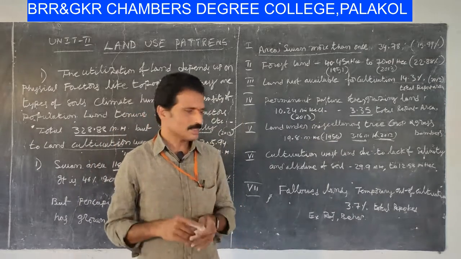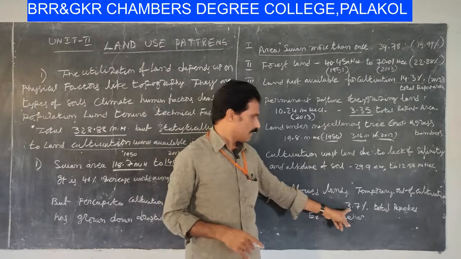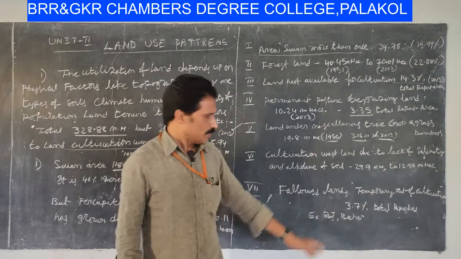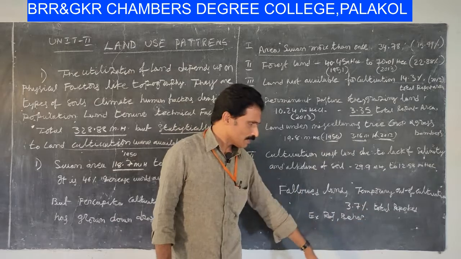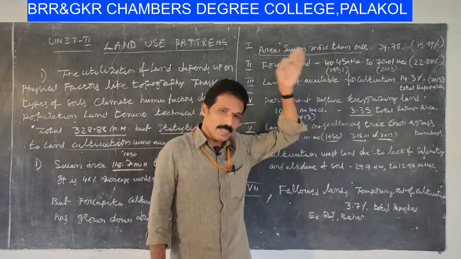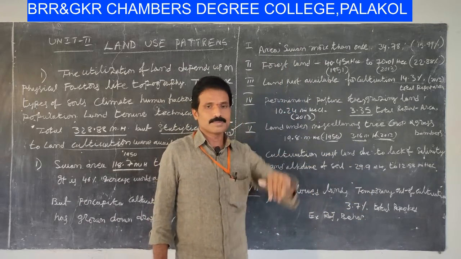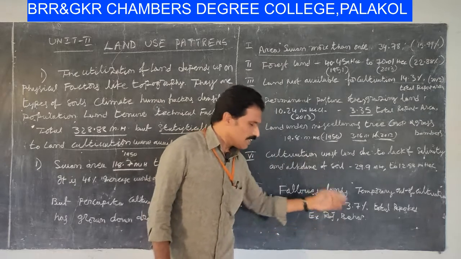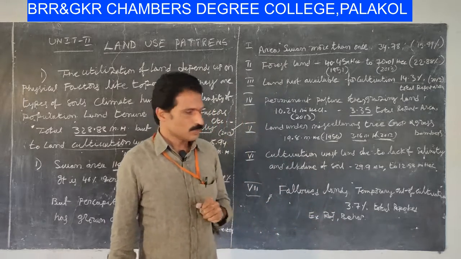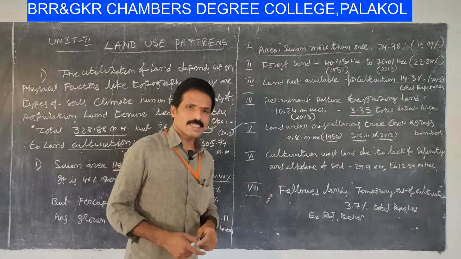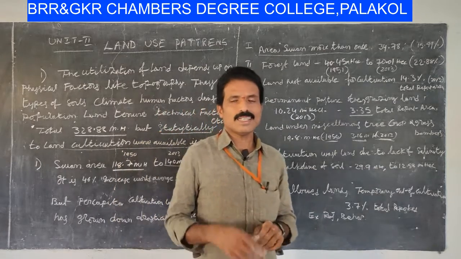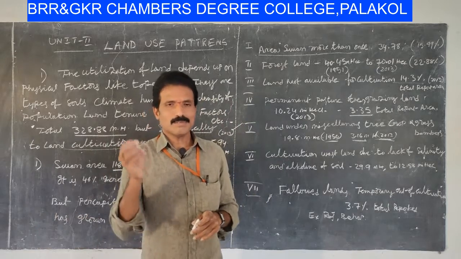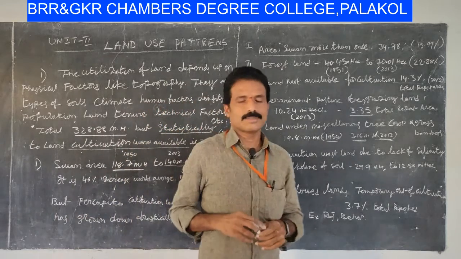That type of land in India is 3.7% of the total reported entire geographical India, which is very less. These type of lands are particularly in Rajasthan, Bihar and some other states.